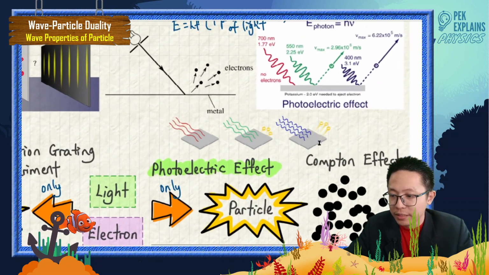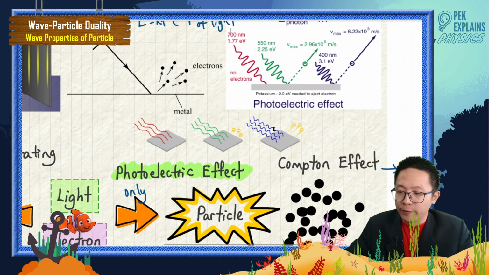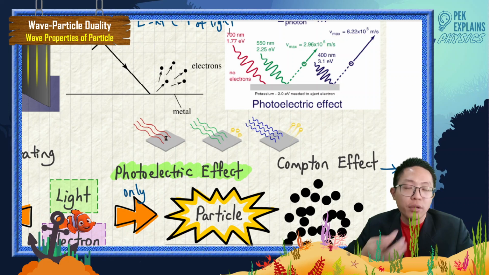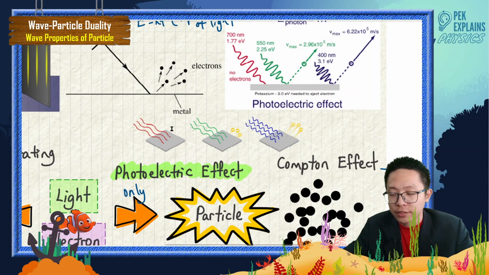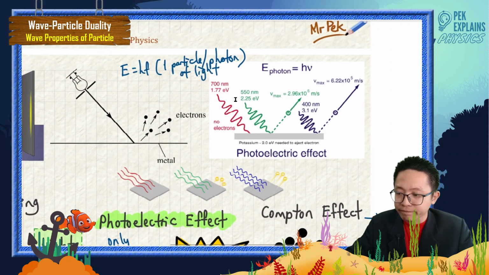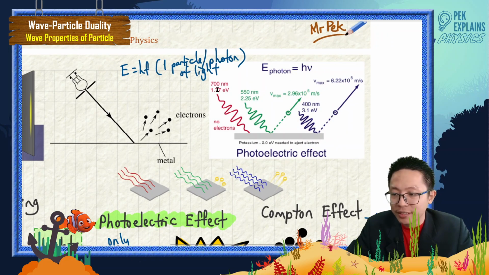Like what you can see here, the red light has lower energy than the work function, so it cannot eject the electron. But the blue light has a very short wavelength, very high energy. It can eject the electron with high kinetic energy. The red light has a very long wavelength.